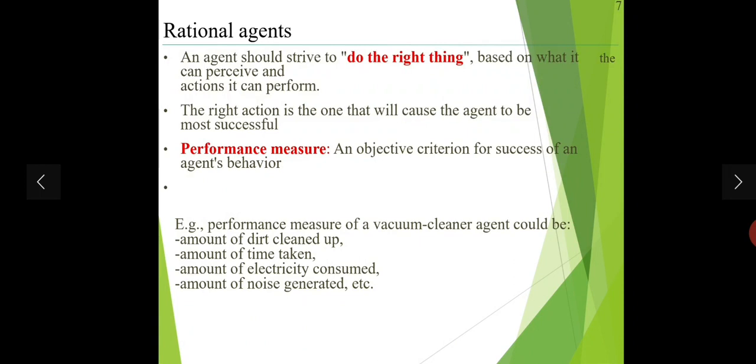So we have to identify that yes, this action is correct, do the right things. So we have to identify the performance measure for this. Performance means objective criteria for success, okay, for any agent behavior. So example for performance measure for vacuum cleaner is what? Amount of dirt cleaned up, amount of time taken, amount of electricity consumed, and amount of noise generated.